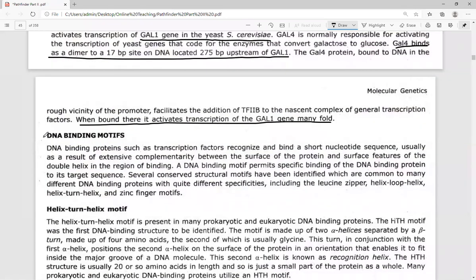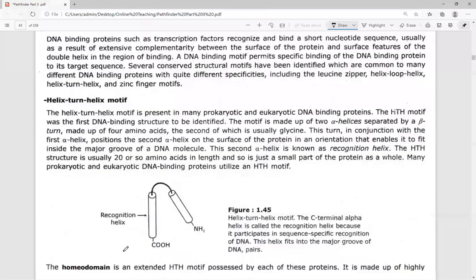We will be starting the DNA binding motifs from tomorrow, and we will be talking about the helix-turn-helix motif from tomorrow. That's all for today.